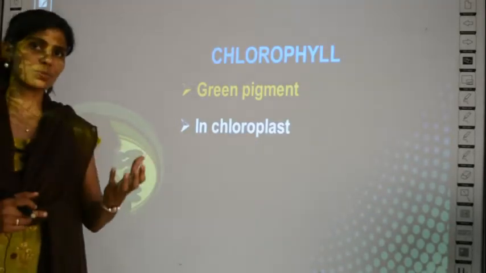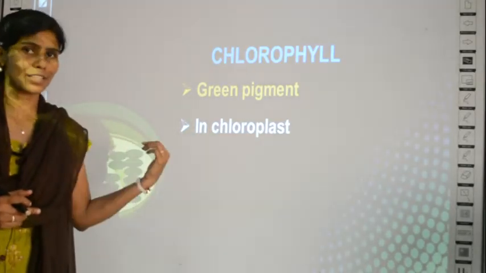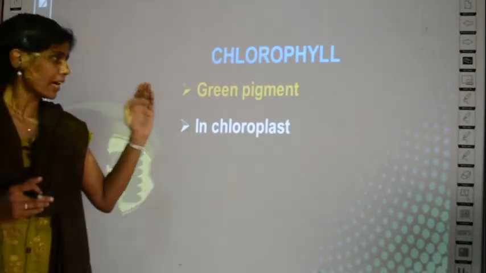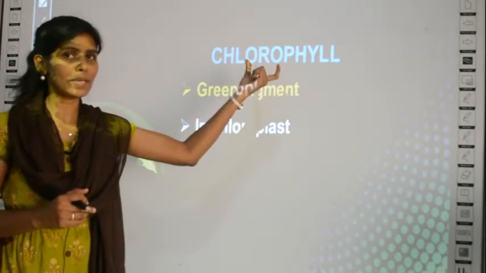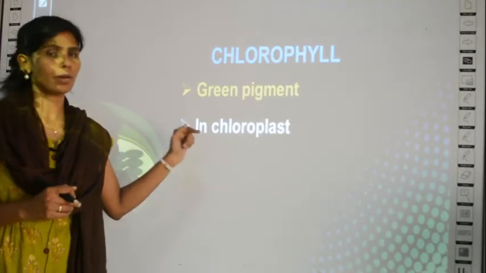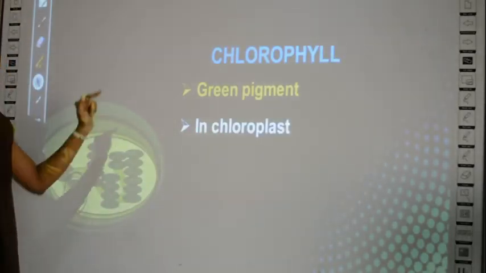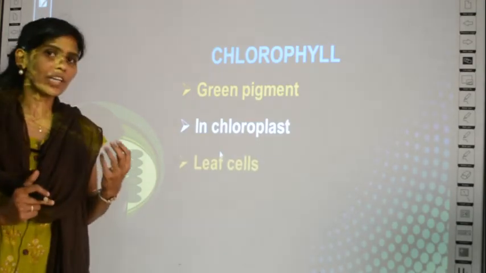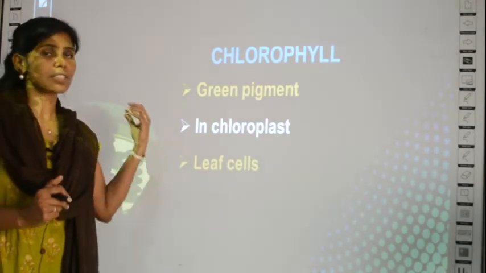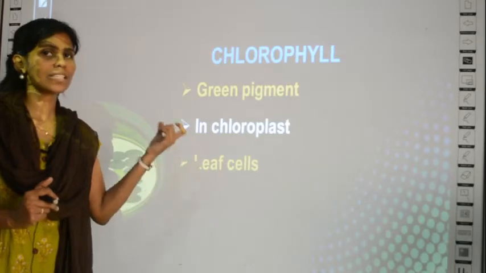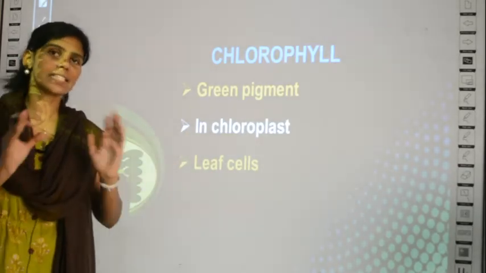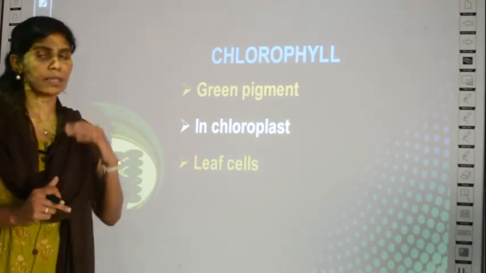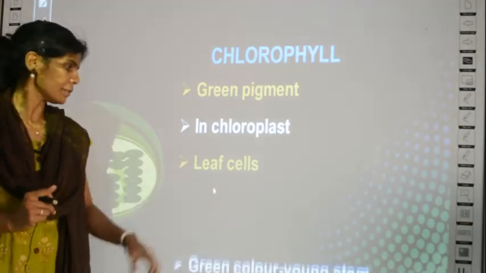In our next class, we will study the detailed structure of chloroplast. Just now you remember that chlorophyll pigment is present in this chloroplast. Inside this structure only you can find this chlorophyll pigment. And where can you see this chlorophyll pigment and chloroplast? It is present in the leaves. It is scattered all around, especially on the surface of the leaves.